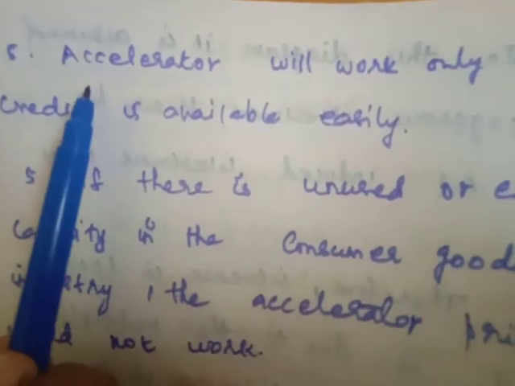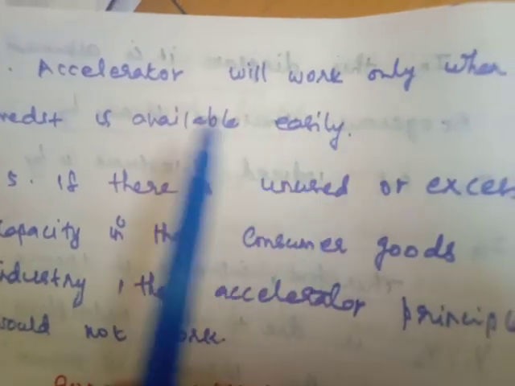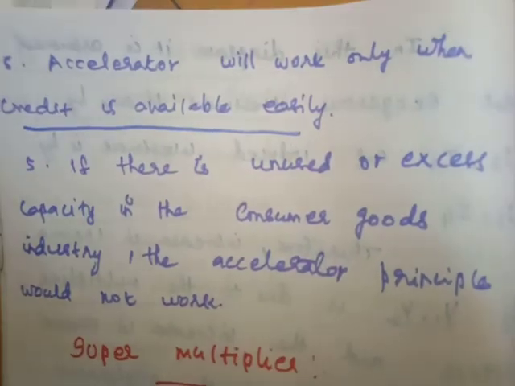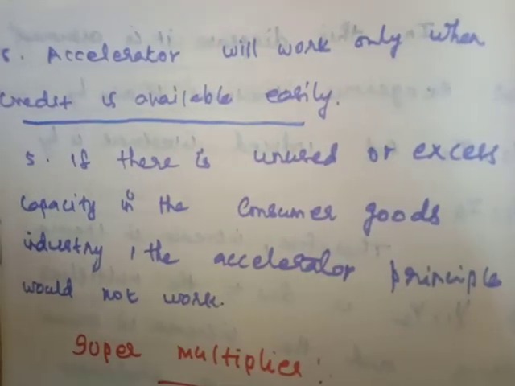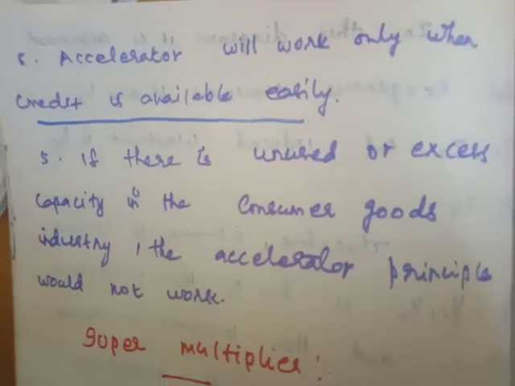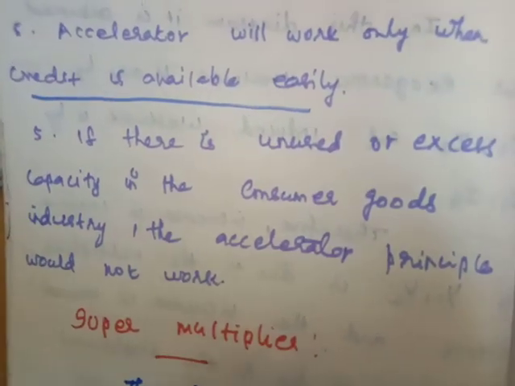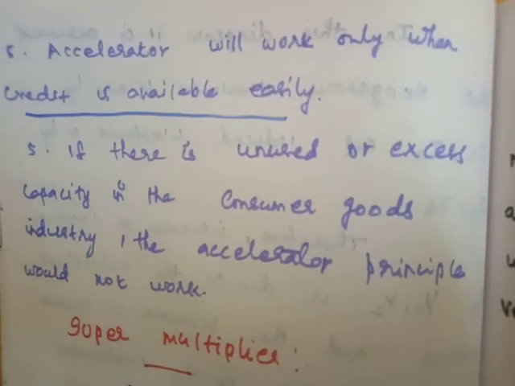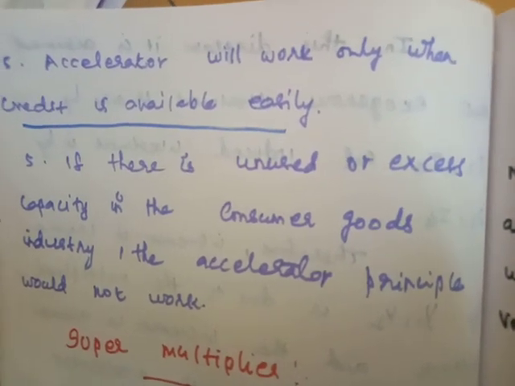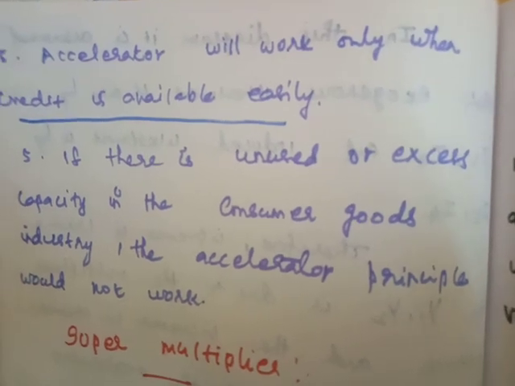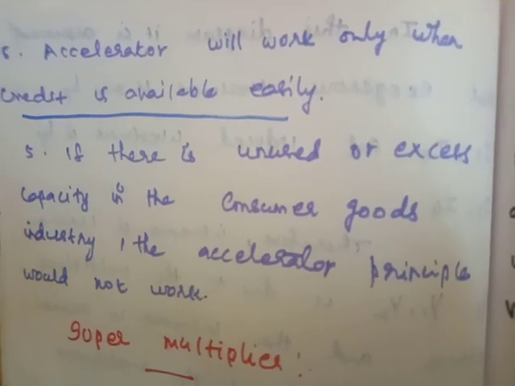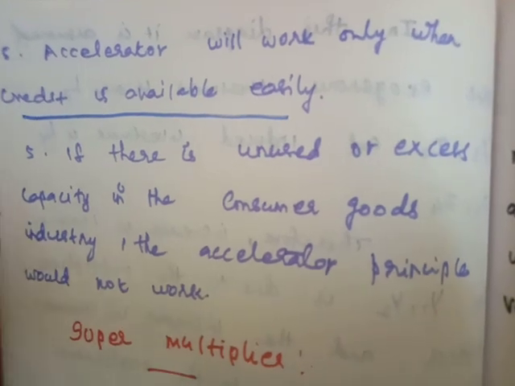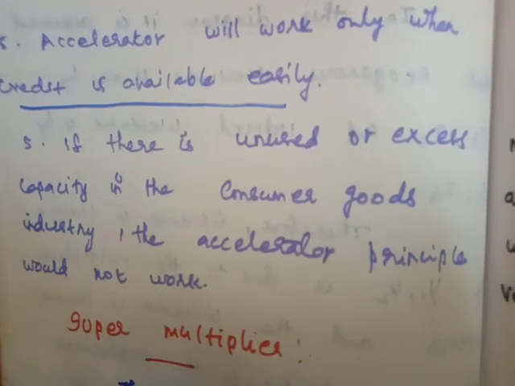And the next one is that the accelerator will work only when credit is available easily. Because we increase the investment from the maximum, our income is very low, but we need investment faster. We need more investment, so we borrow money from banks, financial institutions, friends, relatives, moneylenders. When credit is easily available, this accelerator principle will work.